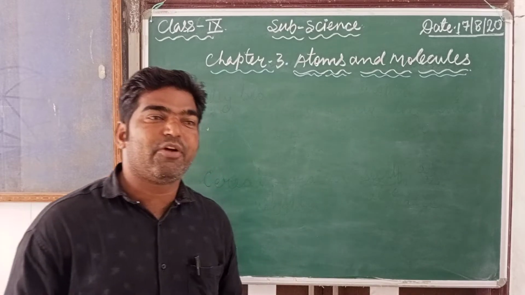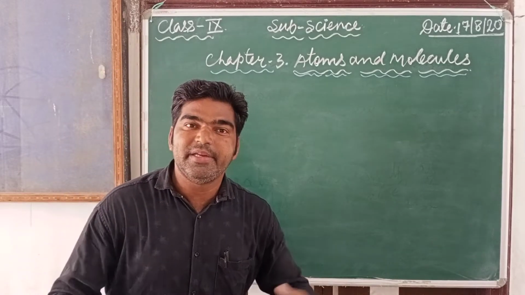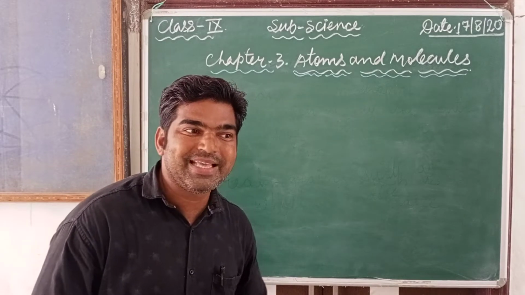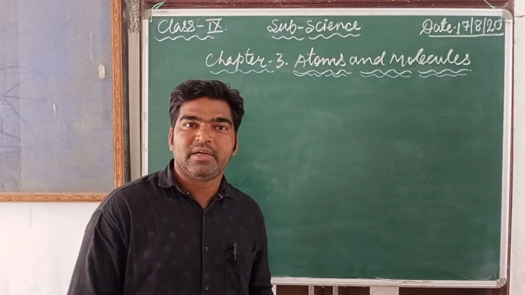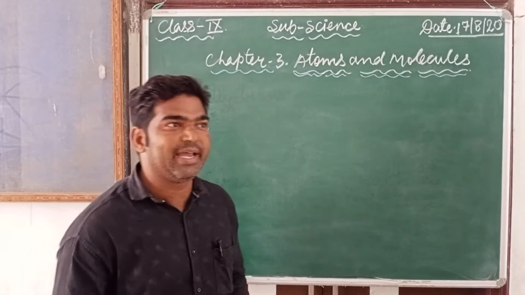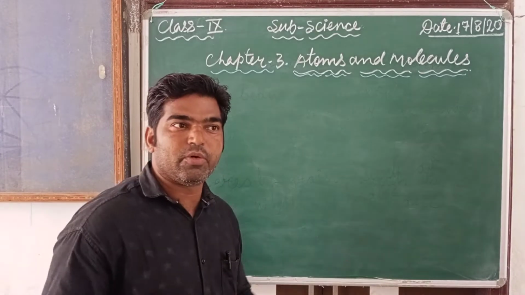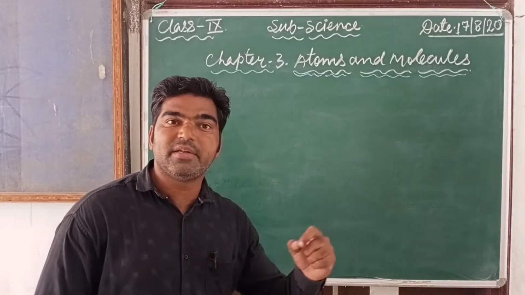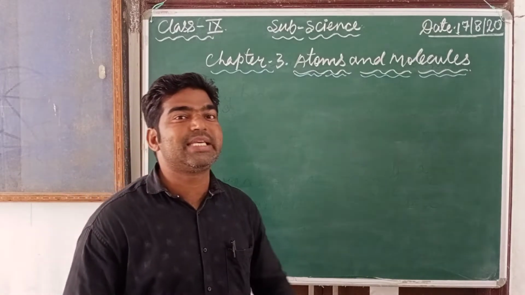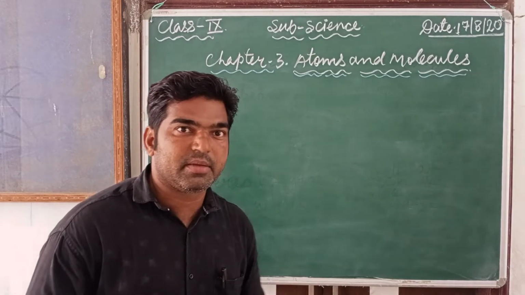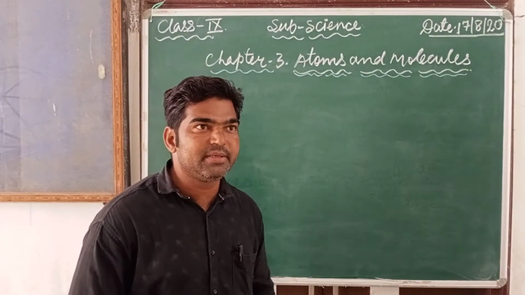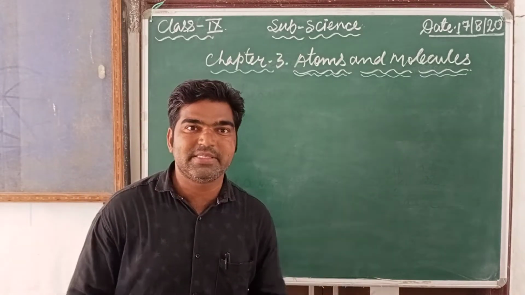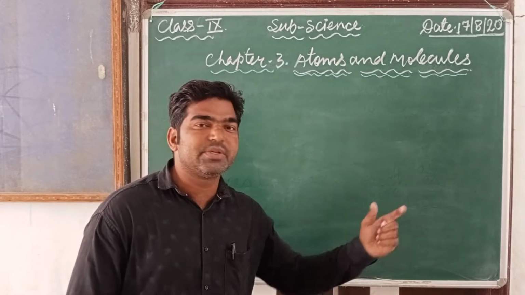As you know, from ancient times Indian and Greek philosophers have been known for discovering the unknown. From the beginning they were engaged in finding new things and showing them to the world. Around 500 BC, the great Indian philosopher Maharishi Kanad, have you heard the name Maharishi Kanad? He said that all the things you observe in your surroundings